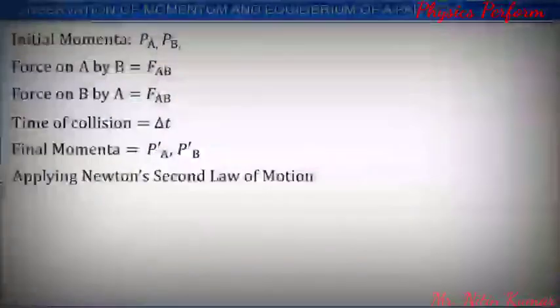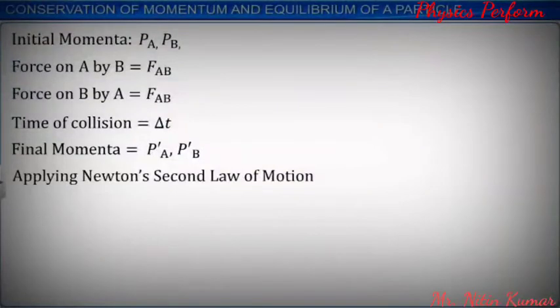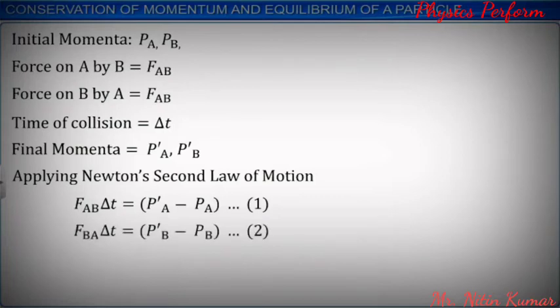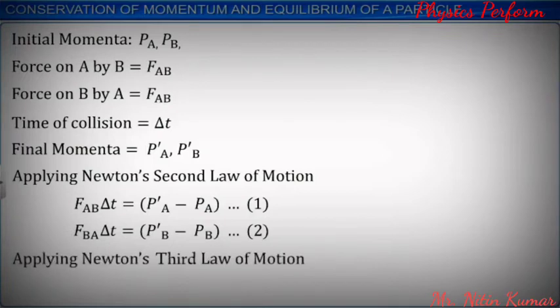Applying Newton's second law of motion to the two bodies, we get FAB delta t is equal to P'A minus PA, and FBA delta t is equal to P'B minus PB. Applying Newton's third law of motion, we get FBA is equal to minus FAB.